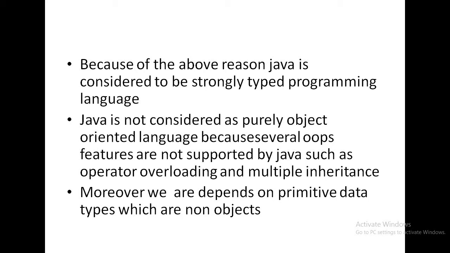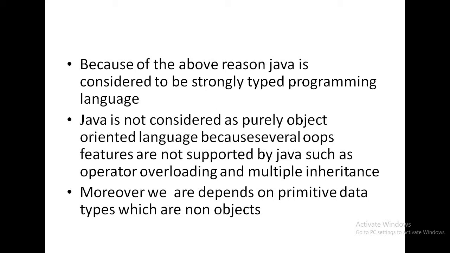These are the different characteristics of an object-oriented system. So operator overloading is one of the features of an object-oriented system. This feature is not supported by Java, and multiple inheritance is also not supported by Java. Due to this reason, Java is not considered as a purely object-oriented programming language.